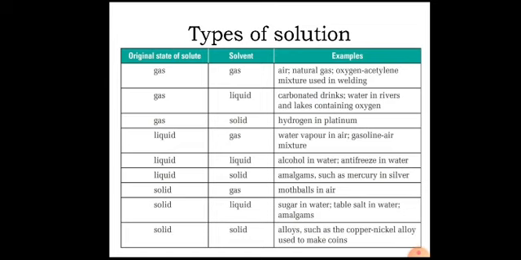Then this is another classification of types of solution depending upon the state of solute and solvent present. We all know that there are three basic states of matter: gaseous state, liquid state and solid state.